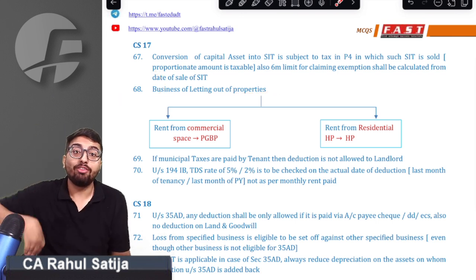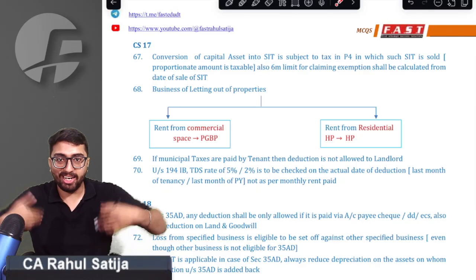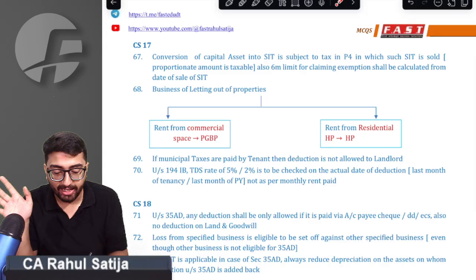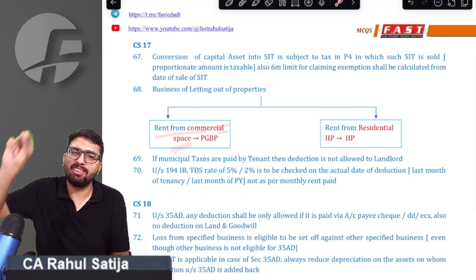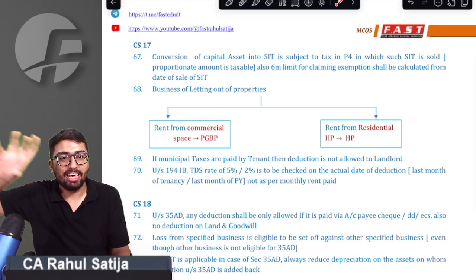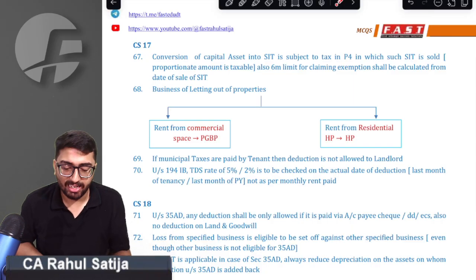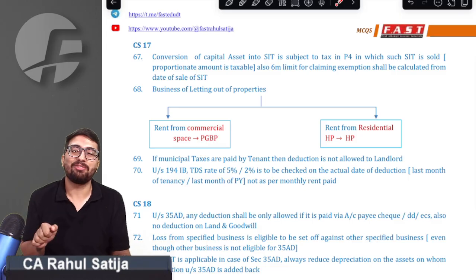Point number 68, what does it say? Sir, if your business is of letting out, if you have property and you let it out, you give it on rent, then if you let out any kind of commercial premises, if you have given your premises for shops or godowns, in that case, whatever rent you receive will be your business income. That is very much clear.